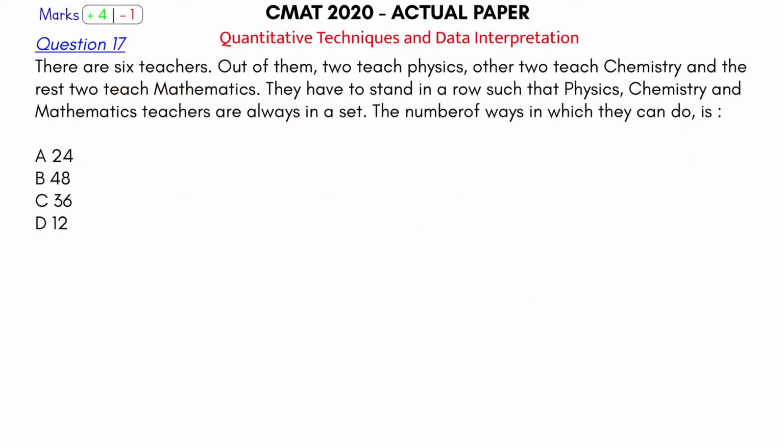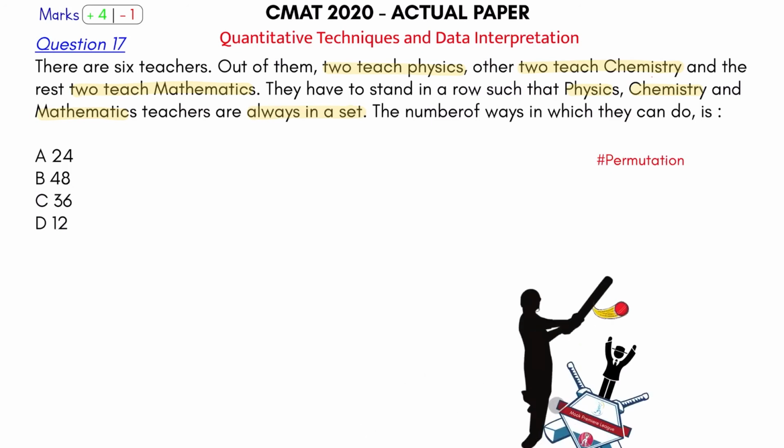Let's play ball number 17, question number 17 from quantitative aptitude section. So what is this question saying now? There are 6 teachers, out of them 2 teach physics, 2 teach chemistry and 2 teach mathematics. They have to stand in a row such that physics, chemistry and mathematics teachers are always in a set, which means they are always together. The number of ways in which we can do this. Okay, so clearly a problem from permutation and it's a sixer for me.